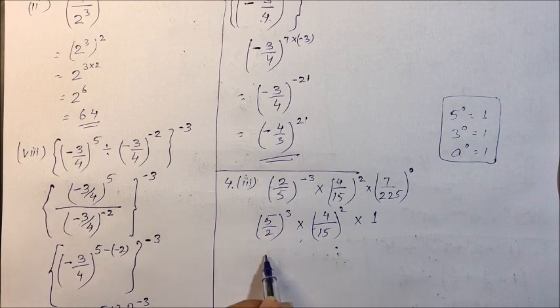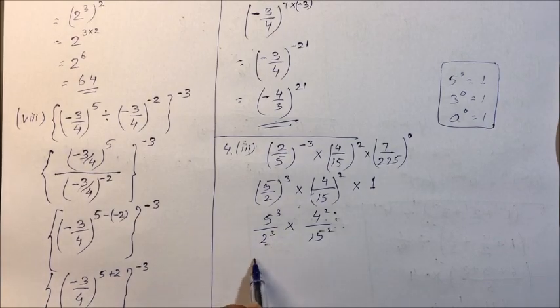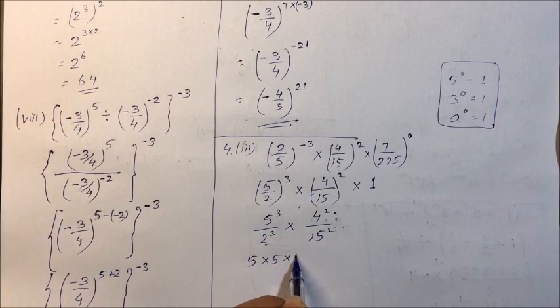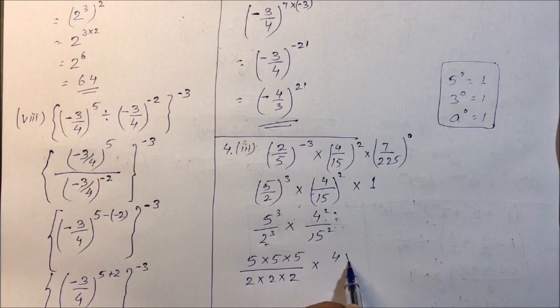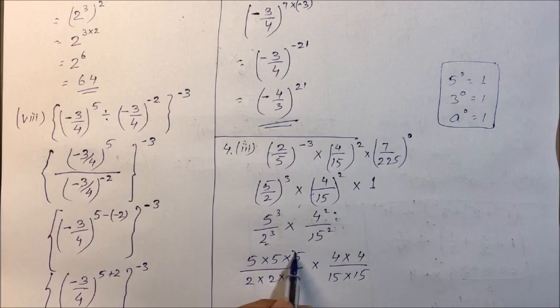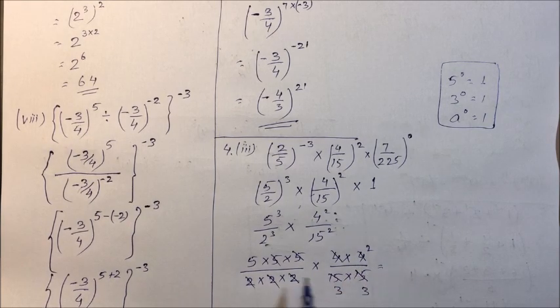So next step, it can be written as 5 cube divided by 2 cube into 4 square divided by 15 square. Next step, 5 into 5 into 5, 3 times, divided by 2 into 2 into 2 into 4 into 4 divided by 15 into 15. So 5 gets cancelled, we have 3, 3 and 4 get cancelled, 2 gets cancelled. So we have 10 upon 9.